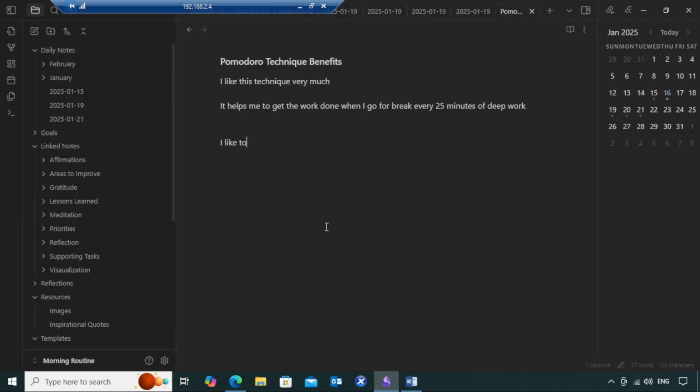I like to implement it every day. And you can come back to this note every day. And if you have new reflections, new thoughts about this particular technique, you can keep documenting here.